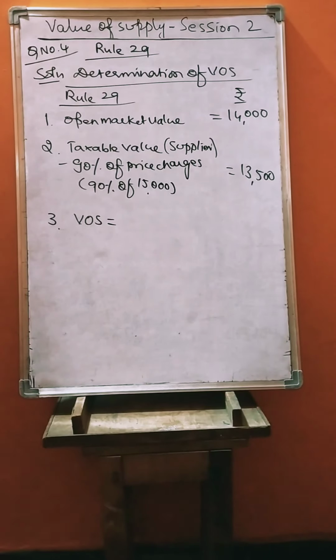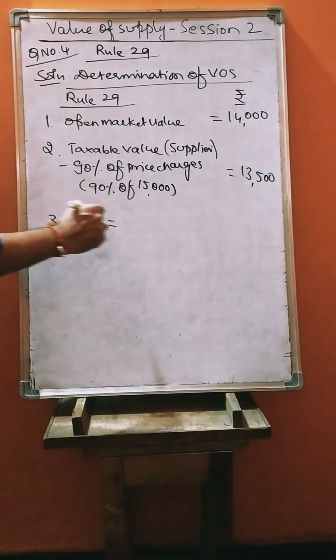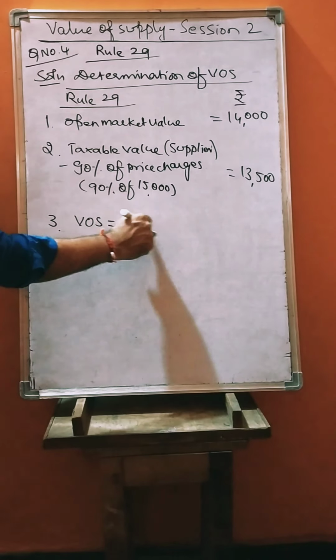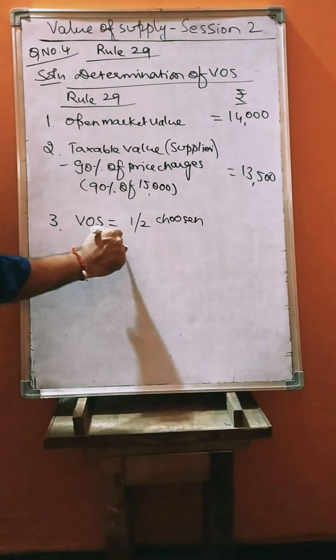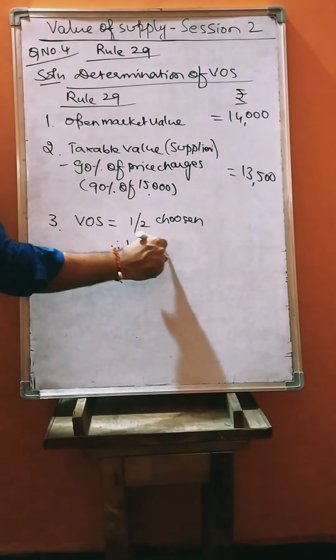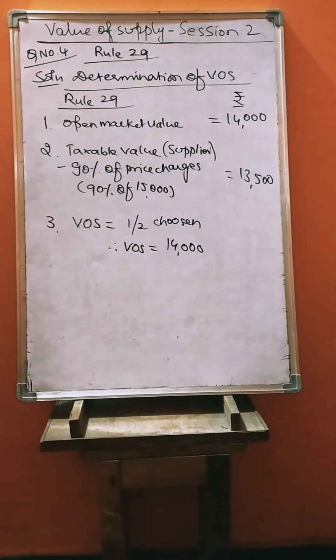This is exactly 14,000. As a supplier, you want to sell the product for 14,000 or for 13,500. 1 or 2, which is economical. So 14,000. Therefore, 1 or 2 chosen by supplier. Therefore, value of supply is equal to 14,000. This is the answer for question number 4.